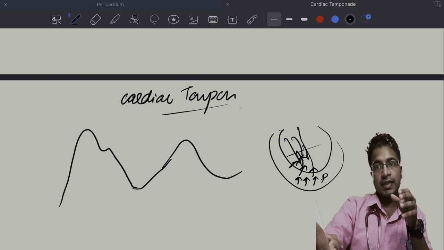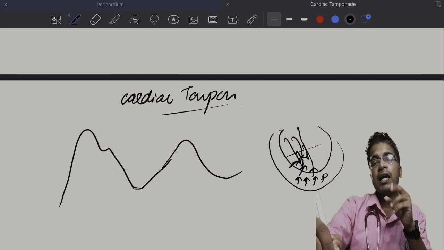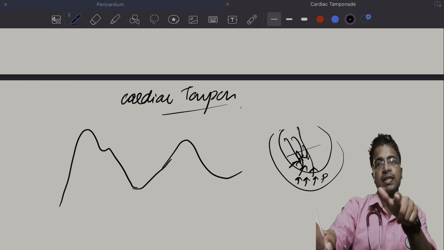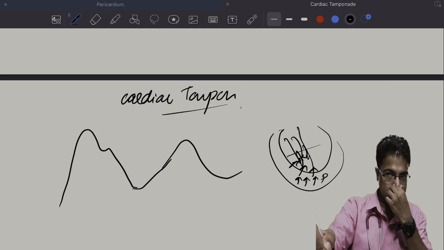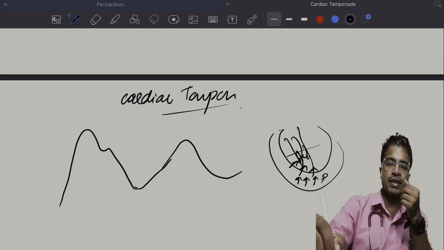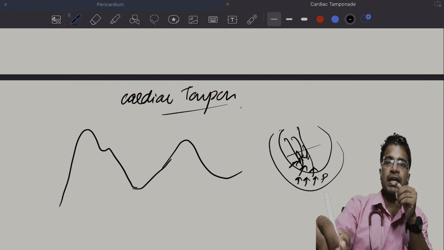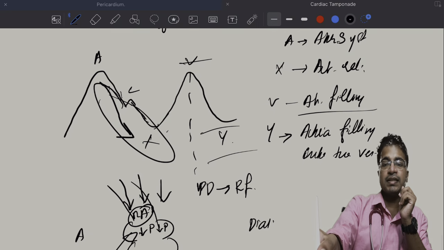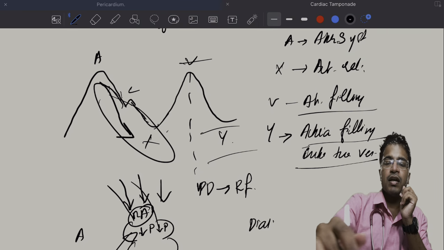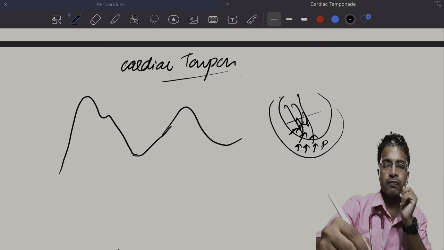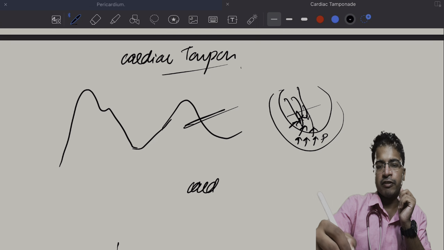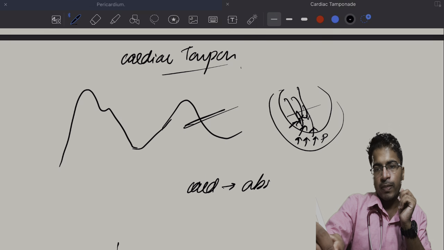Also, you have to consider the fact that the volume of the right ventricle is less because of the increased pericardial pressure compressing the right ventricle. So this will result in impaired filling of the right atrium into the right ventricle. So which is affected? The Y descent is affected. Atrial filling into the ventricle is affected in case of cardiac tamponade. So in cardiac tamponade, classically there will be absence of the Y descent.